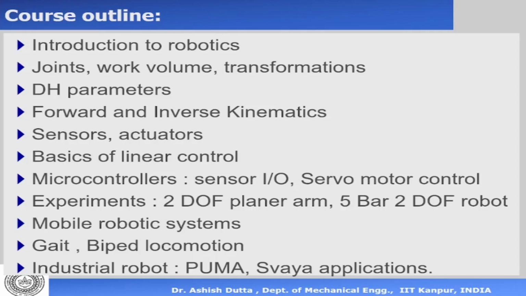Now, after the introduction of robotics, we'll talk about joints. So robots, serial arms mainly, are made up of joints which are connected by links. And depending on the kind of joints and the link structures that they have, we can have serial arms, we can have parallel arms. Now, the area inside which a robot can move around is called a work volume. Okay, so it's called a work volume, and we'll see that different robots have different kinds of work volumes.